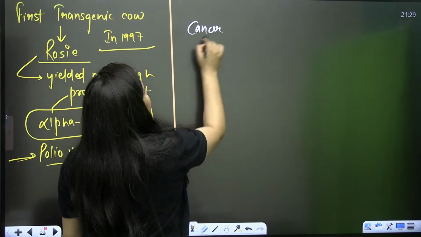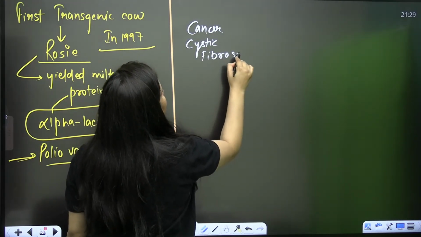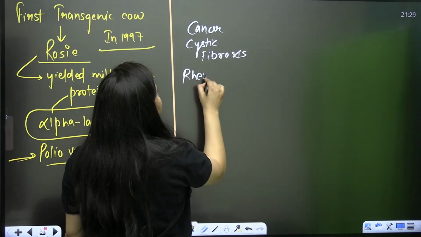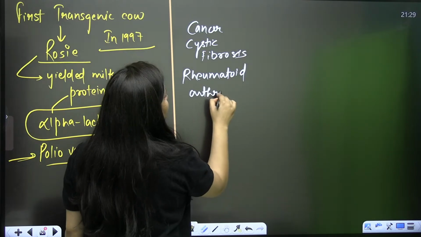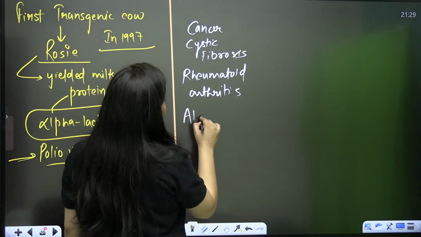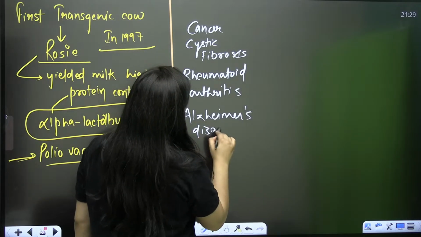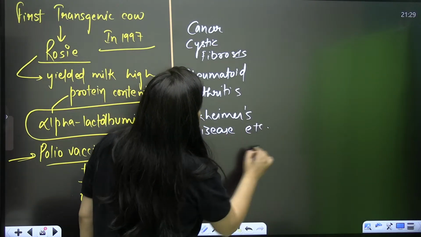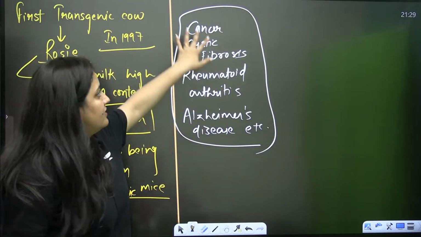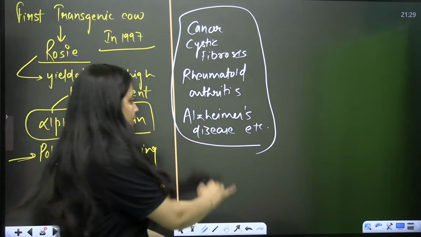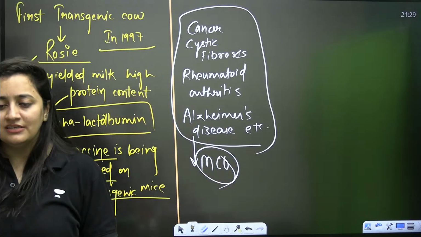For cancer, cystic fibrosis, even for rheumatoid arthritis, which is an autoimmune disease, you can note down Alzheimer's, right? So to study such diseases and their line of growth, the transgenic animals are obtained. So an MCQ can come from this part as well. This is important. Fine, bache, this is also important.